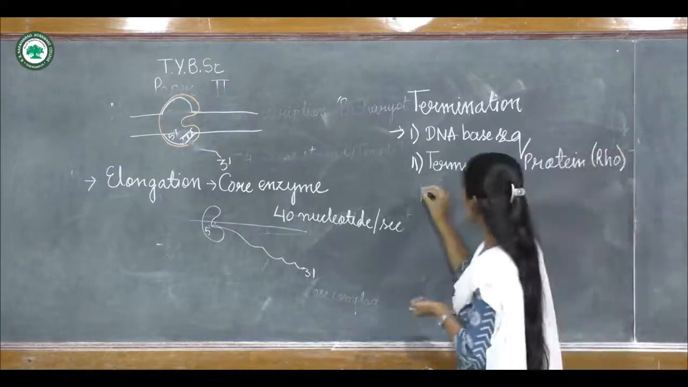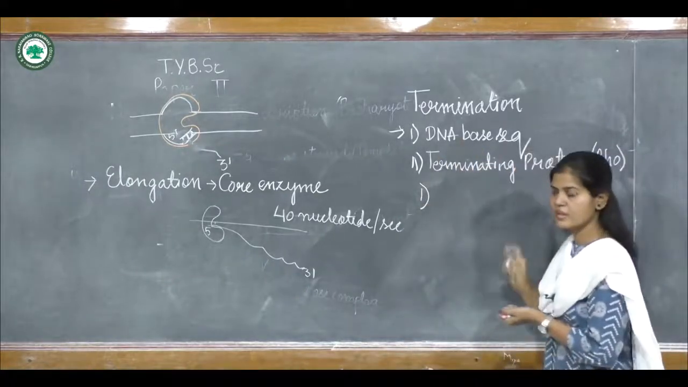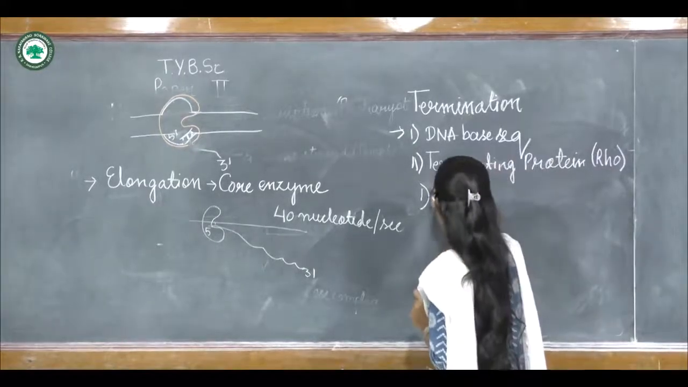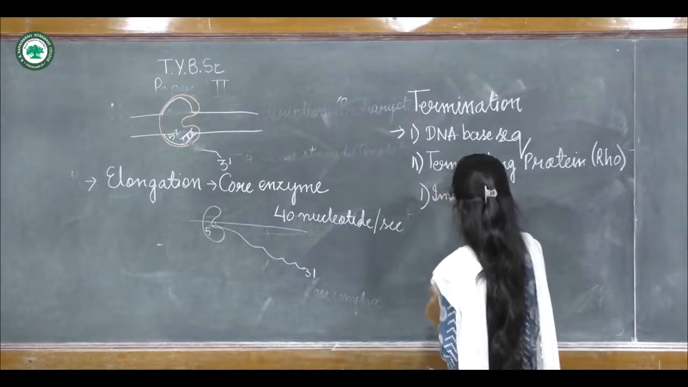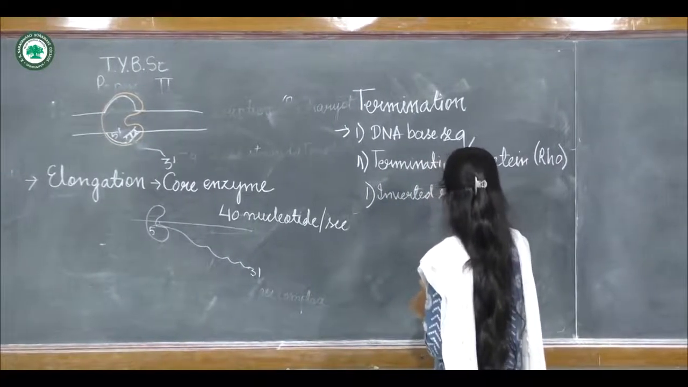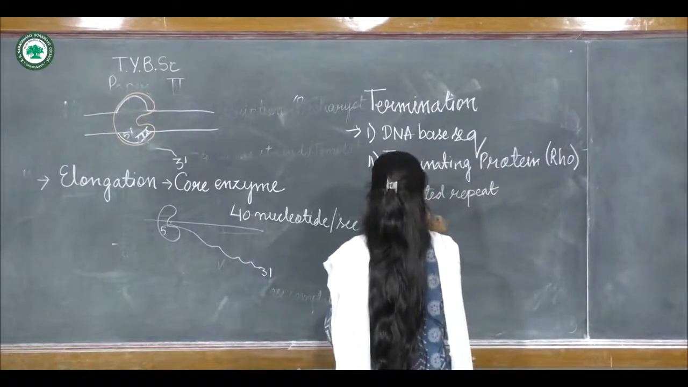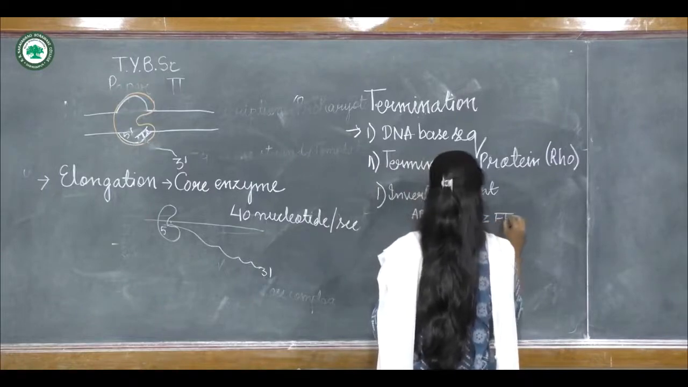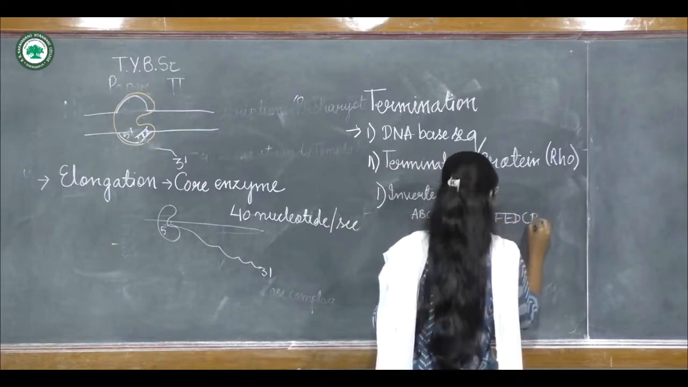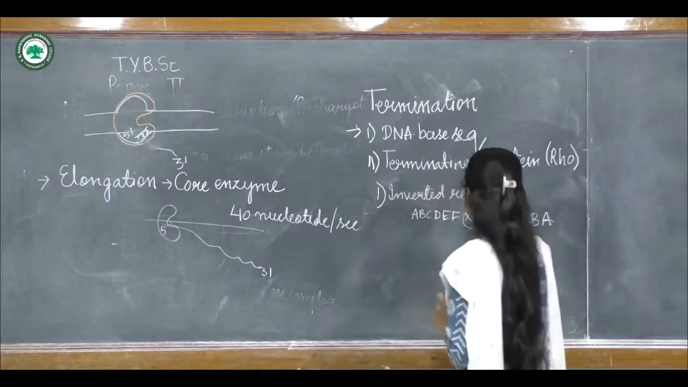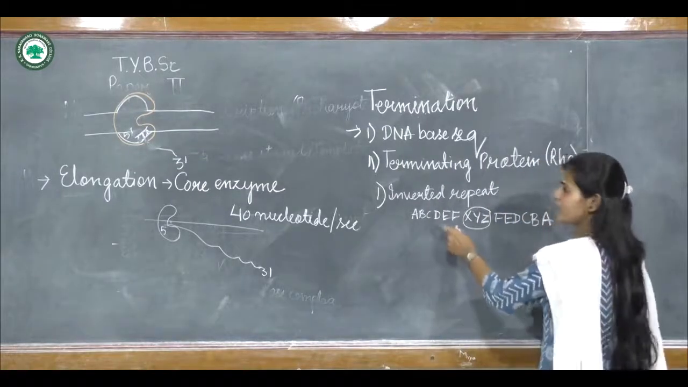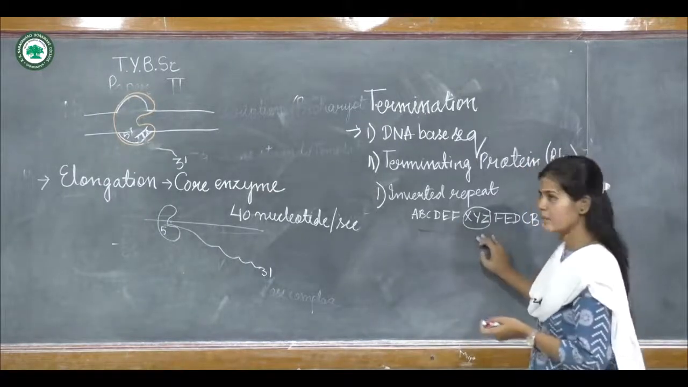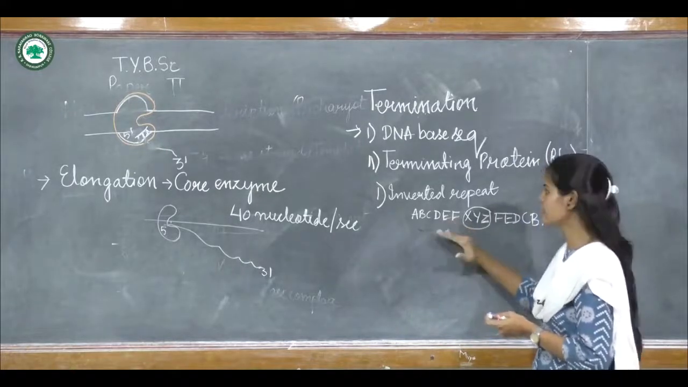So the first one, the DNA base sequence. Firstly, there may be the presence of an inverted repeat in the DNA. So this is the inverted repeat. If this sequence comes on the DNA, then termination occurs.